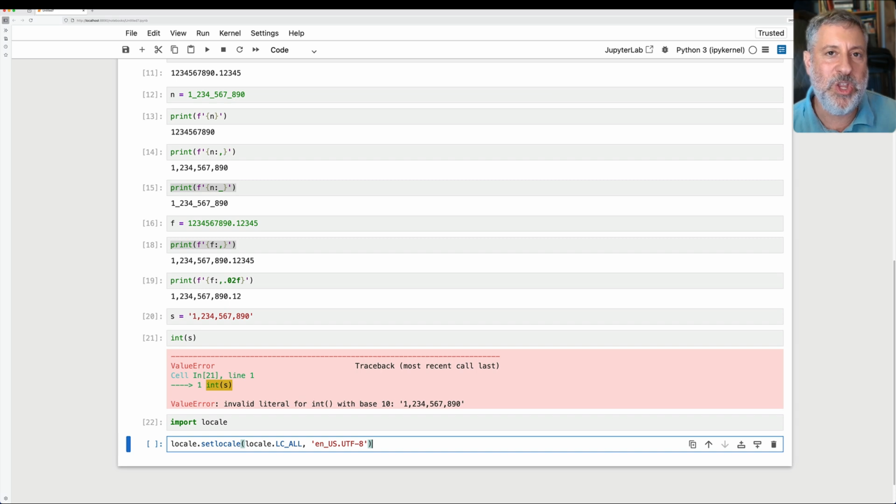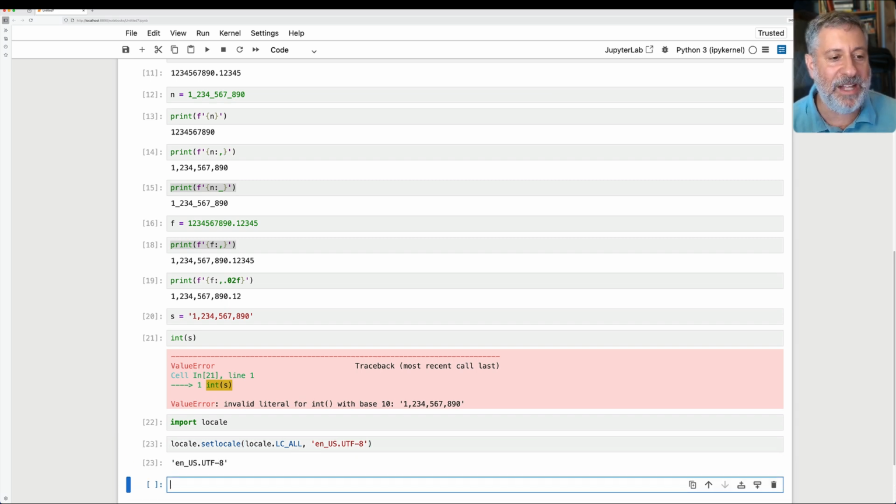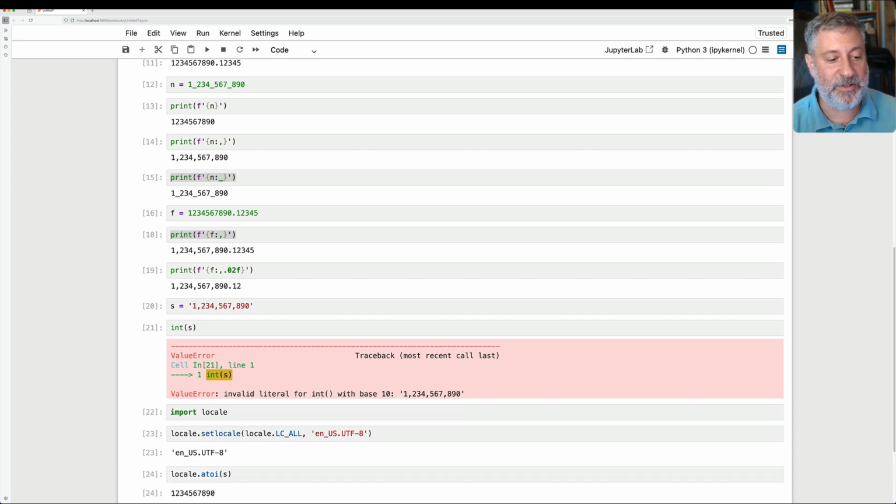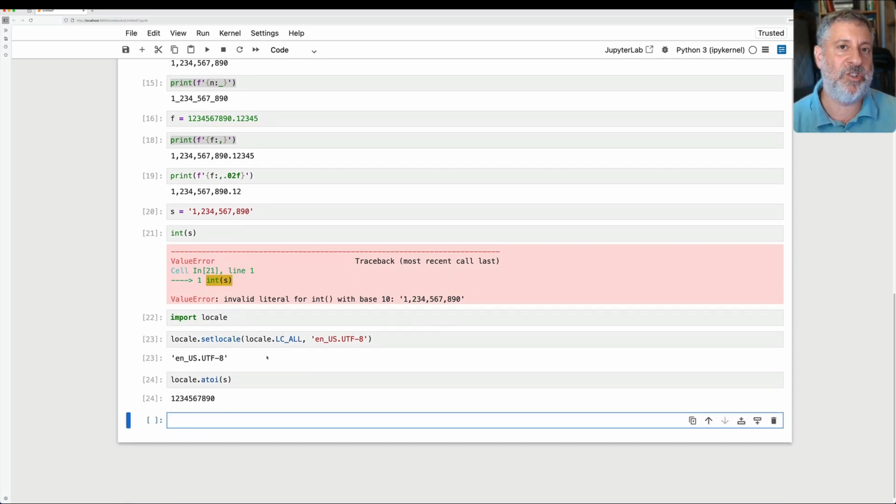That means Unicode encoding of UTF-8. And if I set my locale to this, now I can say locale.atoi, meaning basically ASCII to integer, of s, my string, and I get it back just fine.